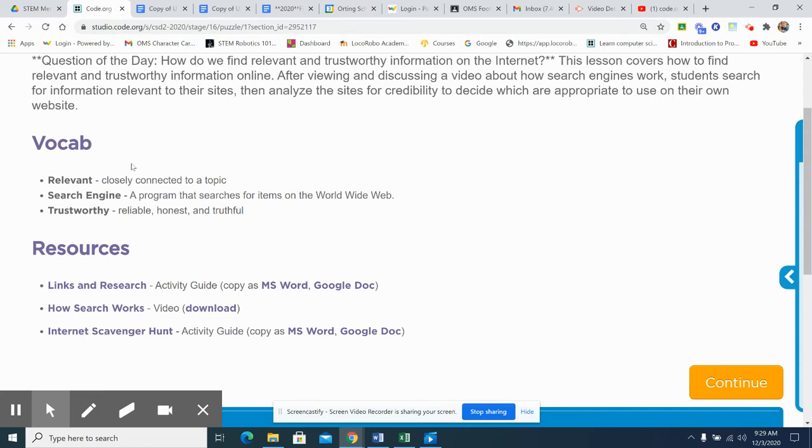So relevant means closely connected to a topic. A search engine is a program that searches for items on the World Wide Web. Trustworthy is reliable, honest, and truthful. Are you reliable, honest, and truthful? If so, you are trustworthy. So let's start with the links and research activity guide.